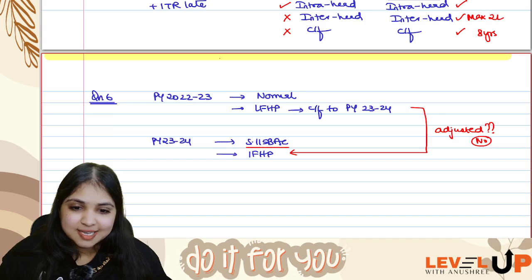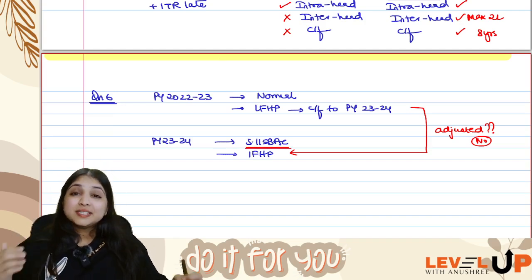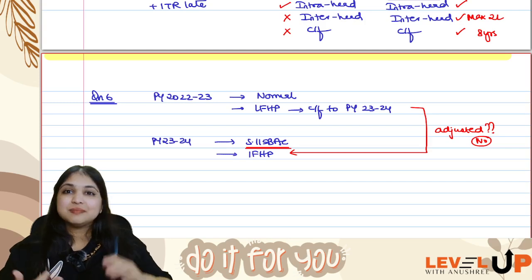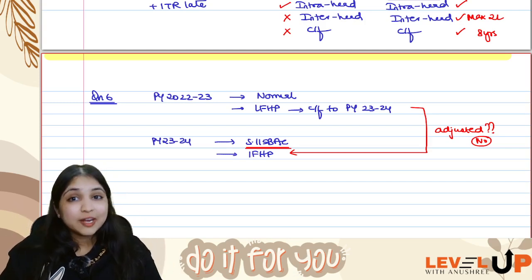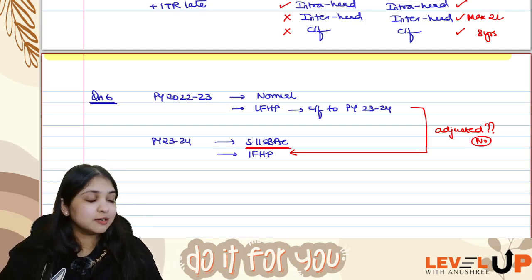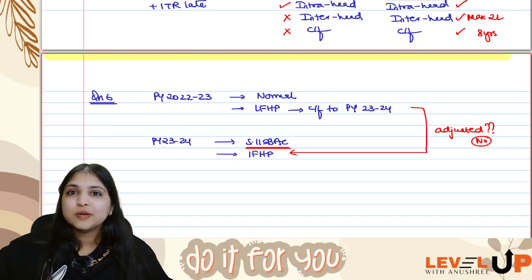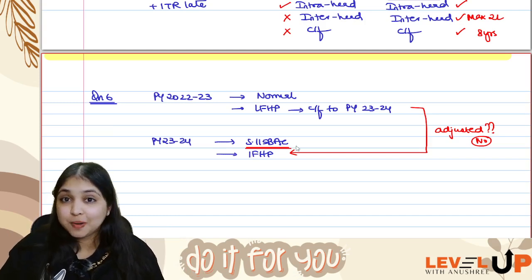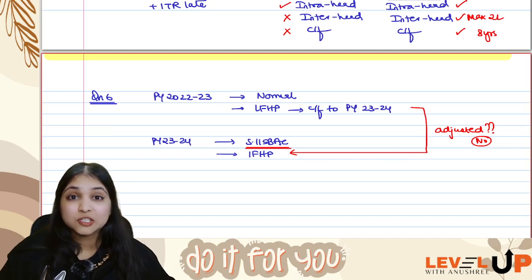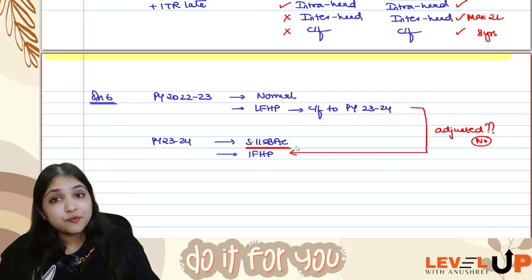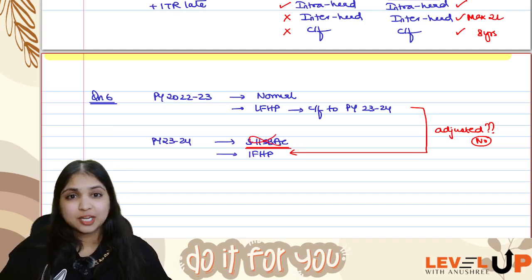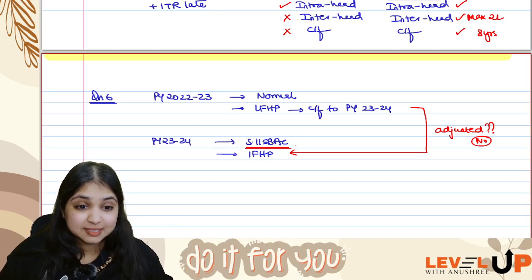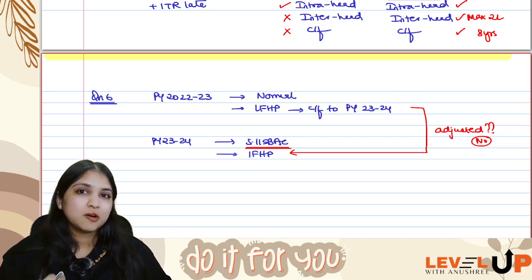Why? Because in the current year assessee is following 115BAC. If assessee is following 115BAC in the current year, you can only do intra-head adjustment of current year loss from house property. You cannot do inter-head. You cannot carry forward to the next year. You also cannot adjust brought forward loss from house property. Earlier years' brought forward losses also you cannot adjust. But if assessee was following the normal provisions in 23-24, then of course this adjustment would be allowed. But if assessee is following 115BAC, then earlier years' brought forward loss from house property is not allowed.